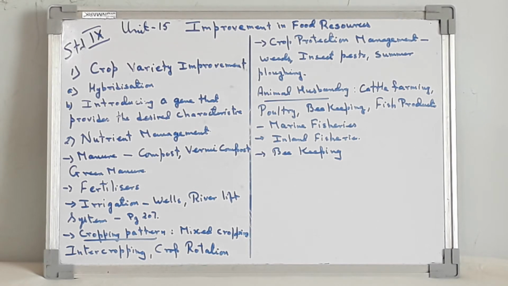Intercropping is growing 2 or more crops simultaneously on the same field in a definite pattern. That is, a few rows of one crop alternate with a few rows of the second crop. For example, soya bean plus maize or finger millet, that is bajra, plus cowpea, that is lobia.